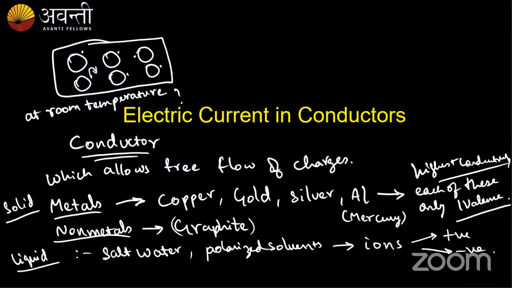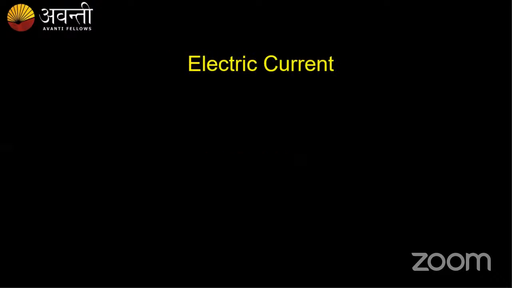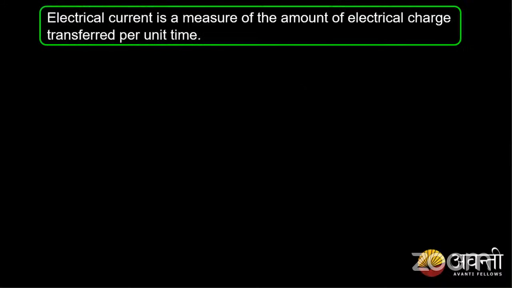Now, we say conducting of electricity, electric current, etc. Now, what is electric current exactly? So, in today's class, we'll learn what is electric current, how electric field exists inside a conductor, what is drift of electrons and the origin of resistivity. Then we'll also learn about mobility of electrons. So first we'll learn about the electric current. So what is an electric current? Suppose we have a conductor. The electric current is the measure of the amount of electrical charge transferred per unit time.